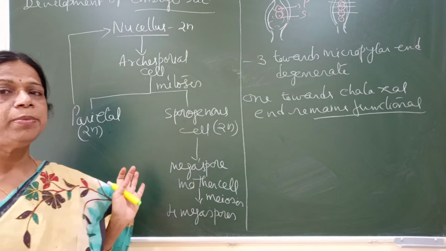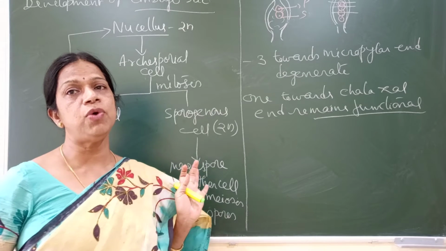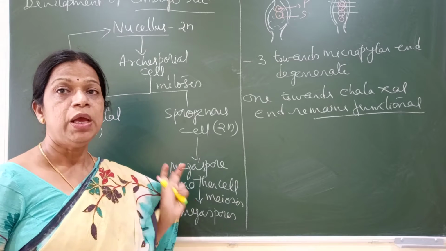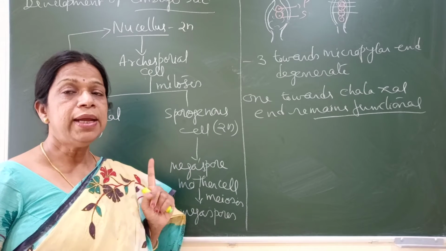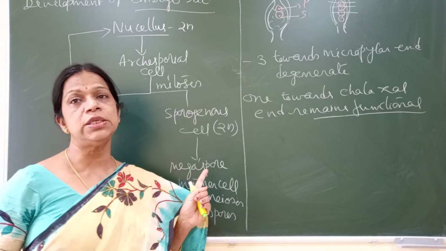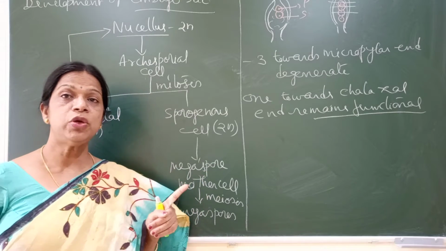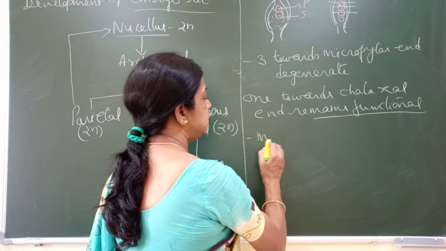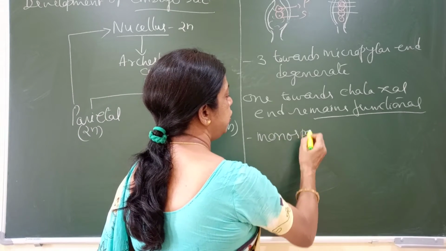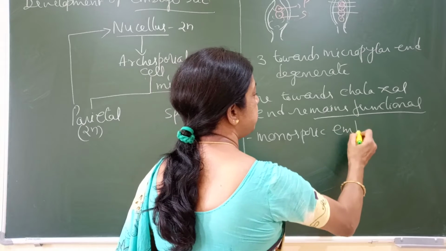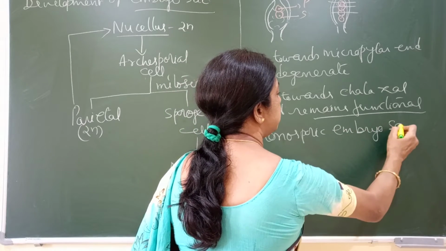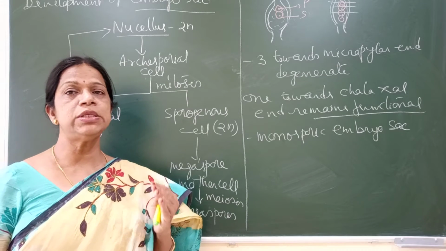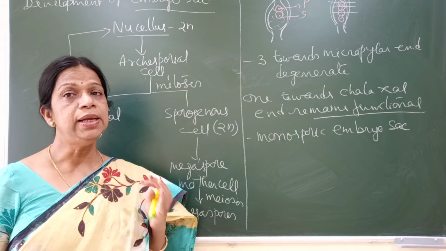This is called megasporogenesis, that is, up to the formation of megaspores. We know 4 haploid megaspores are formed, but only one is functional, and the embryo sac is formed from that functional megaspore. That embryo sac, formed from only one functional megaspore, is called a monosporic embryo sac. What is monosporic? If it is developed from only one functional megaspore.